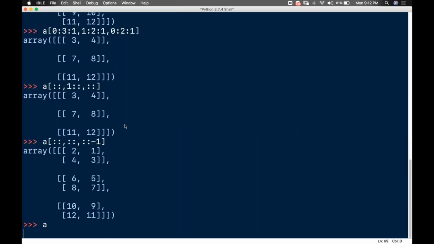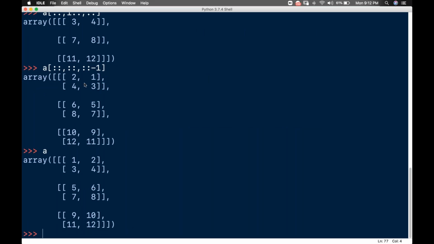So this is what the array is. So it is 1, 2. In that vector, it will reverse. 5, 6 becomes 6, 5, it will happen. 7, 8, and it is getting reversed. Done?